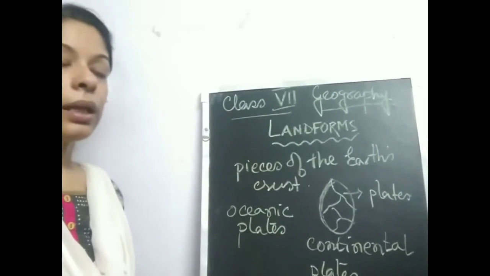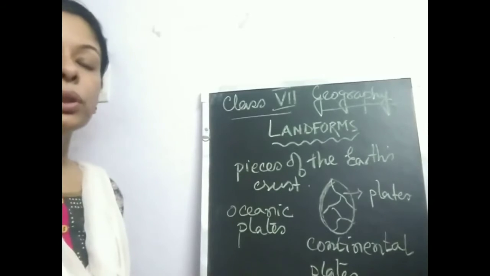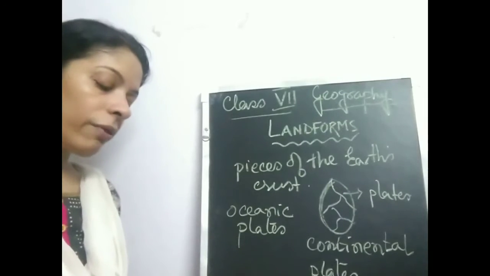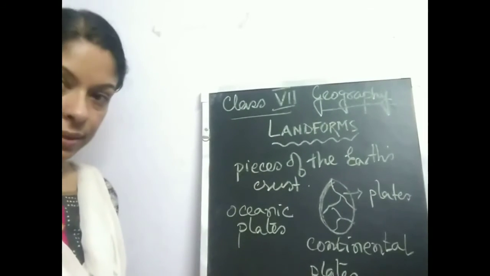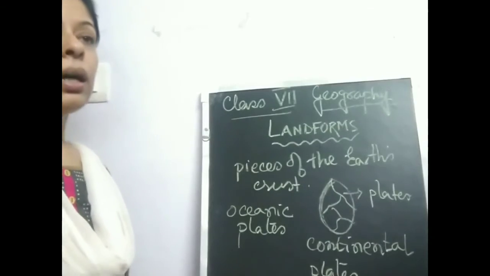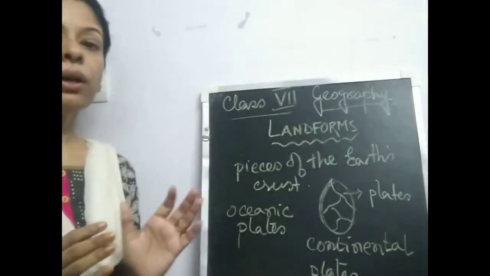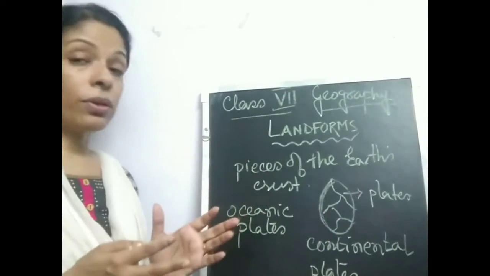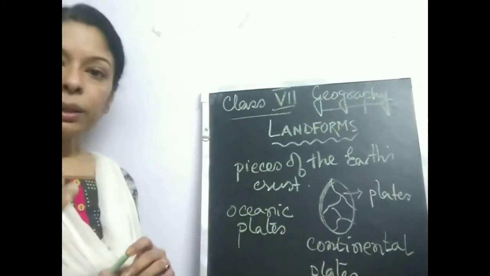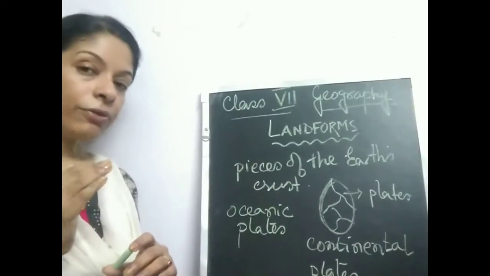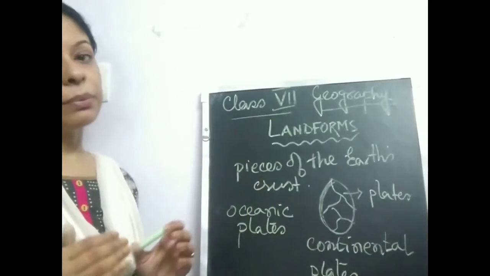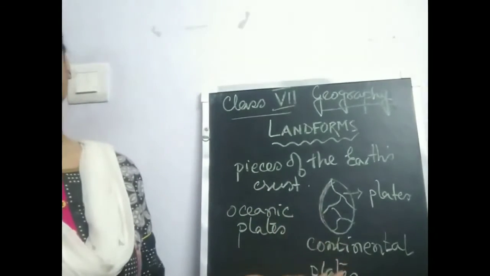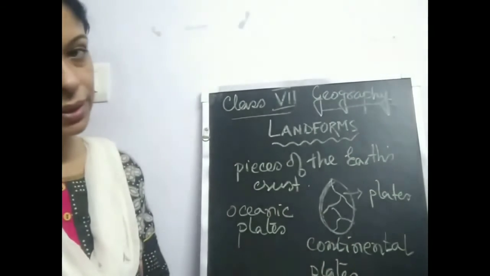What happens is that we come to know that the outer shell of the Earth, that is the Earth's crust, consists of several plates. And what are these plates? Actually, if we look at the outer covering of the Earth, it is like a cracked eggshell, and those large, broken pieces of land are called the plates. The plates that make up the beds of the ocean are called oceanic plates. And those that make up the continents are called continental plates.